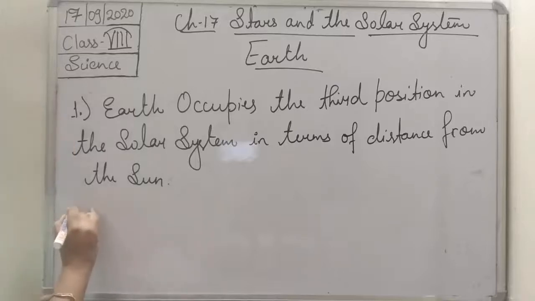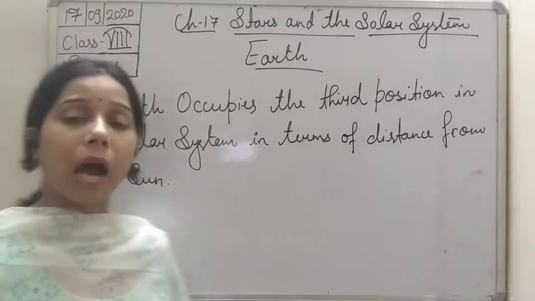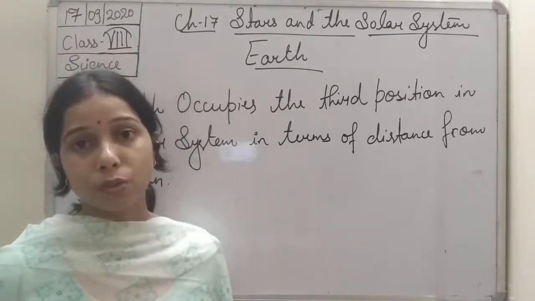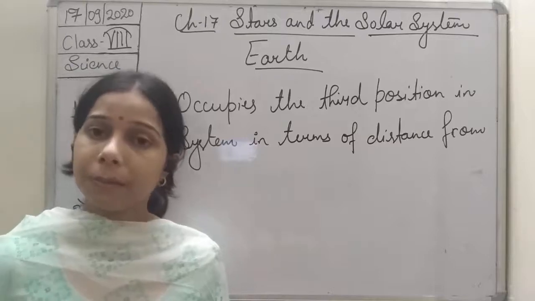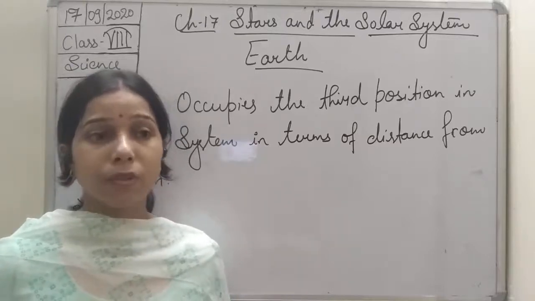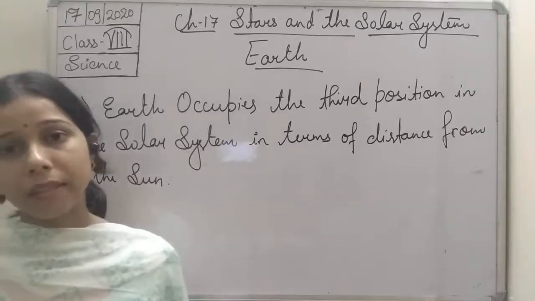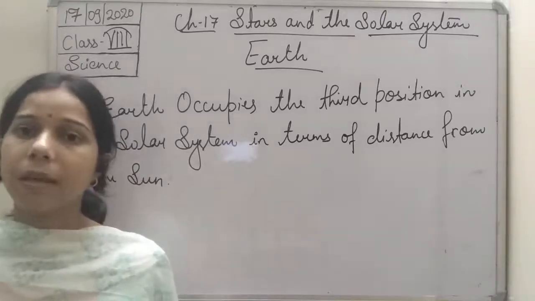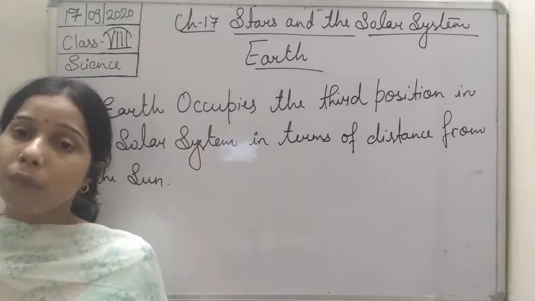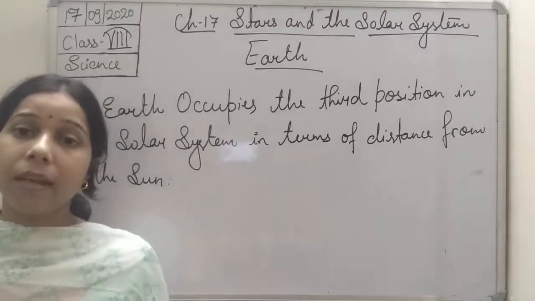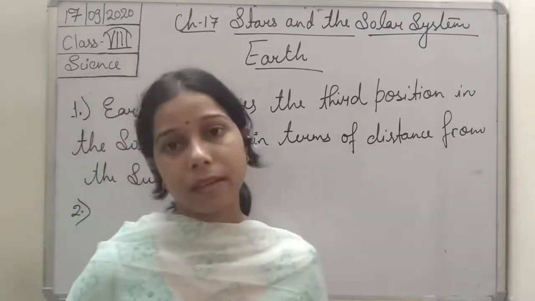Second one is, students, if we talk about the outer planets and inner planets, you know the inner planets are the planets closer to the sun, like Mercury, Venus, Earth, and Mars. So out of all these four inner planets, it is the biggest inner planet.